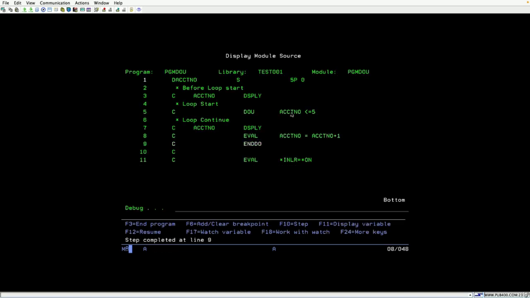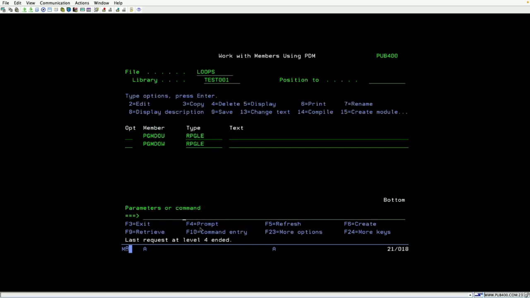Now you can see it is executed one time. Now the condition is satisfied. So this do until loop will execute when the condition is false. That is the only difference. In the do while loop, what happened? 1 less than or equal to 5, this is satisfied, that is a true condition, so it is executing the loop. And in do until, 1 less than or equal to 5, the condition is already satisfied. Why do I need to execute the loop again? So it does not execute the loop if the condition is true. It executes the loop only when the condition is false. Hope you understand the difference between do while and do until.